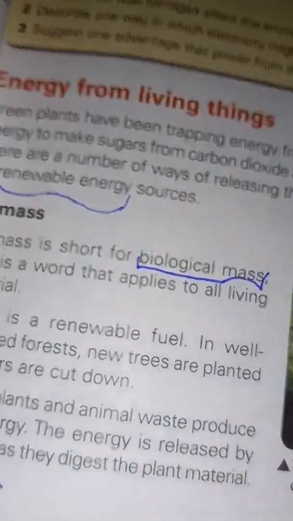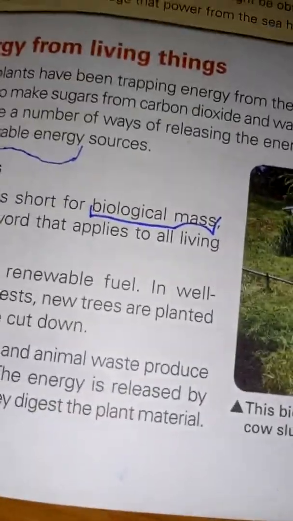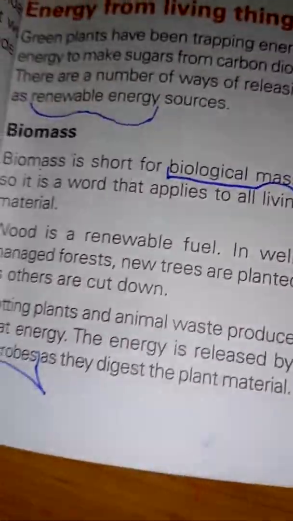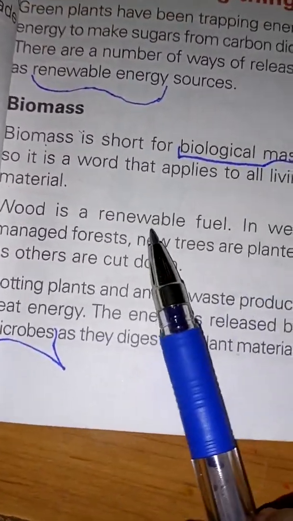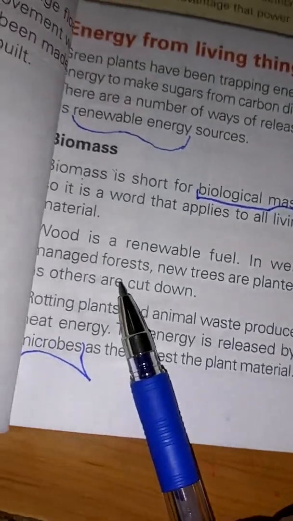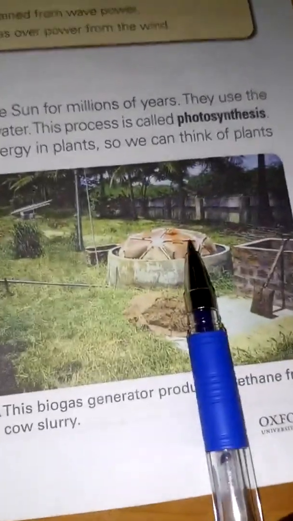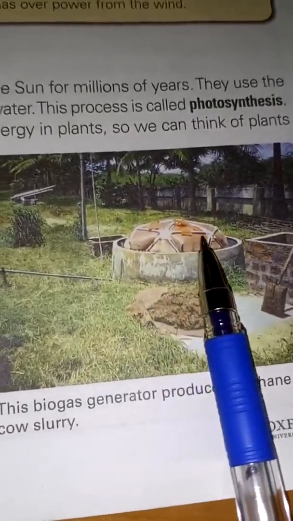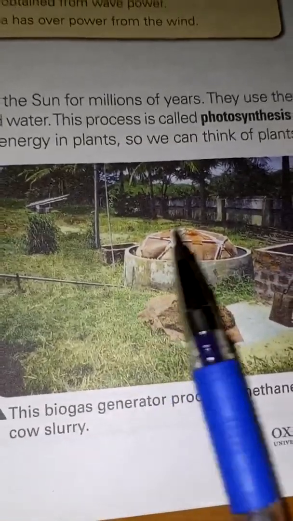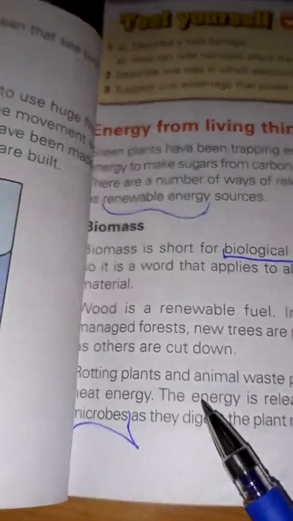Animals produce solid waste, isn't it, after eating. So that solid waste can be used as renewable fuel, because you always need to eat, and you can use that to generate methane. After that you can separate the solid from the liquid and use the solid as fertilizer for the plants.